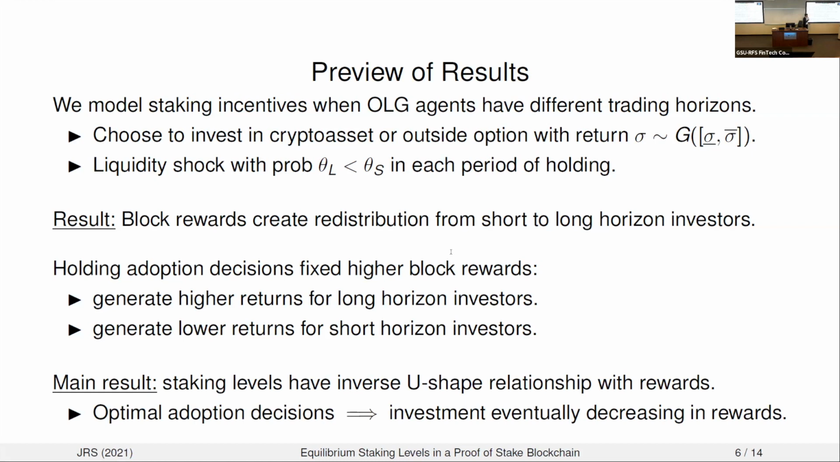Now, the main result, again, is that we have this inverse U-shaped relationship between staking levels and block rewards. The idea here is that once we factor in the optimal adoption decisions and how they vary with the block rewards, what we're going to see is that overall investment in the cryptocurrency is eventually decreasing in those block rewards. I'm going to try to convey some intuition about this mechanism in the next few slides.